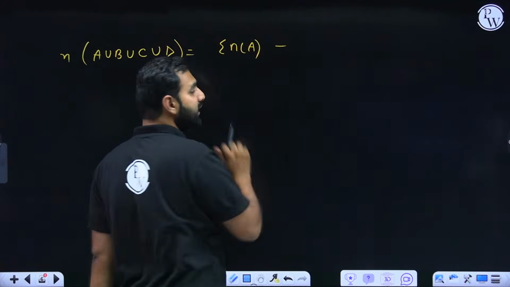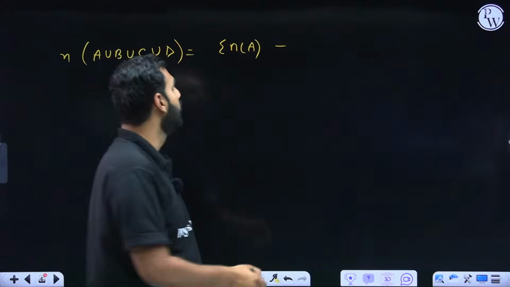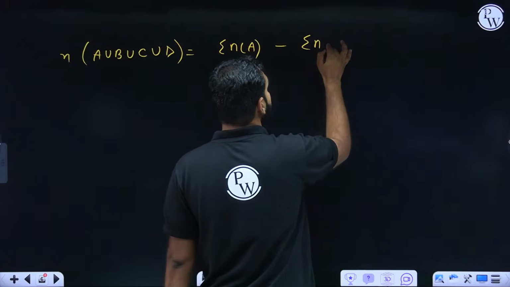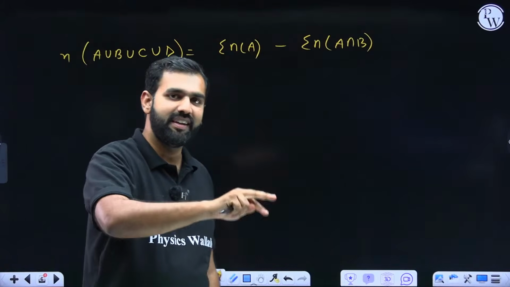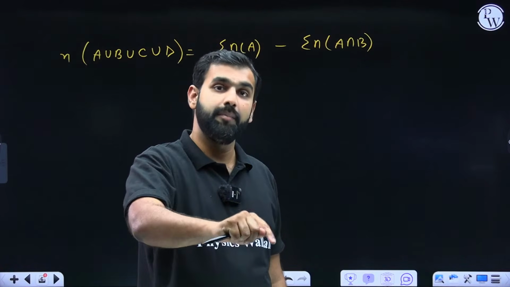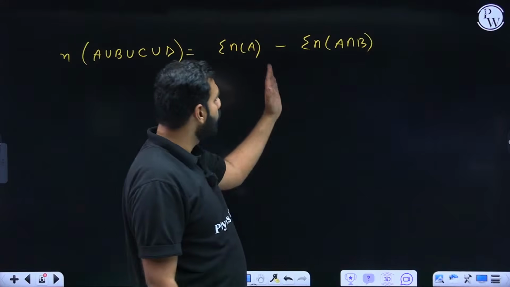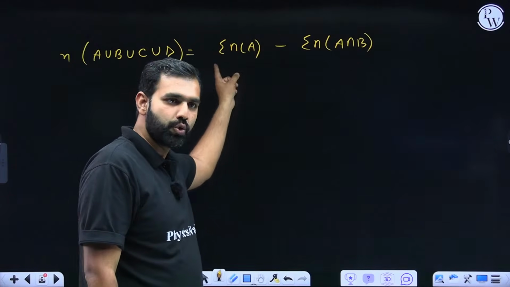Now, once you have included it, exclude the intersection of 2, which means the summation of elements of A intersection B, which means A intersection B, A intersection C, A intersection D, B intersection C, B intersection D, like that. So when you exclude that, principle of inclusion, then exclusion.